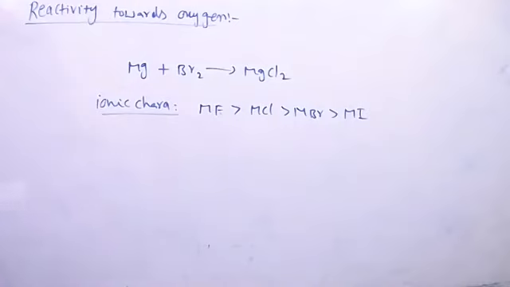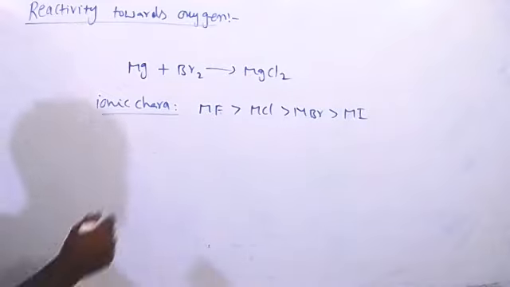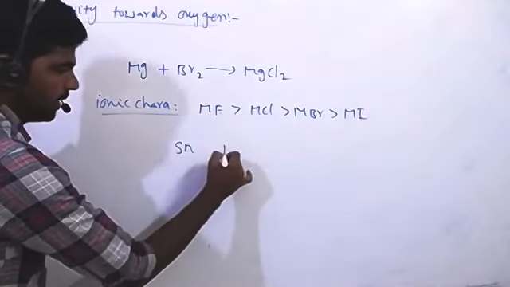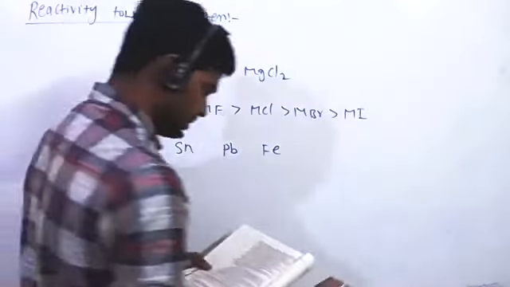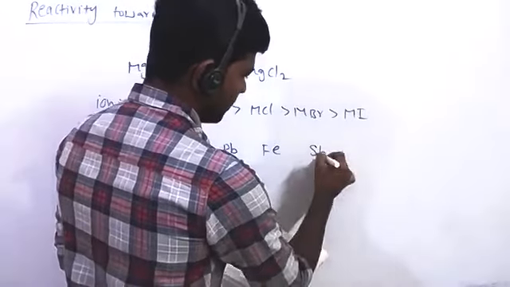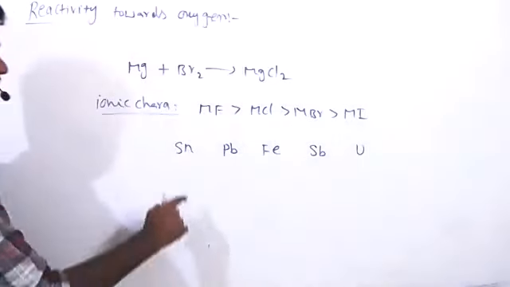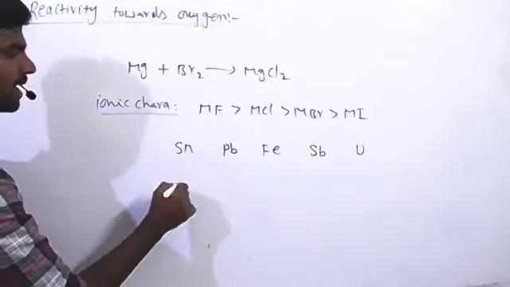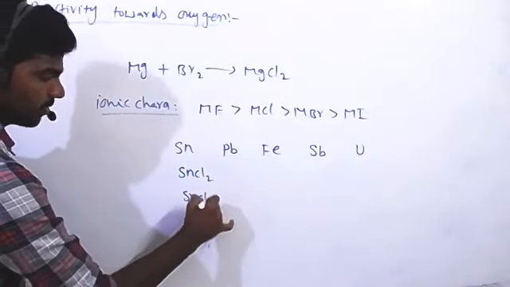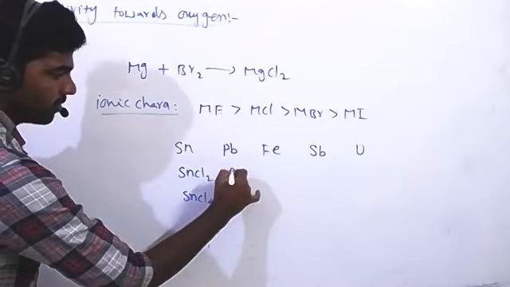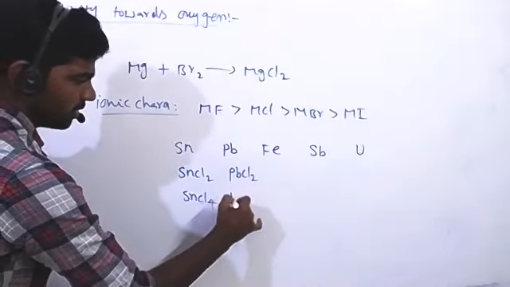This is an important point. Suppose a metal is able to show more than one oxidation state, that is forming more than one kind of metal halides. For example, like tin, lead, iron, antimony, uranium. See, tin is forming halides, we can take any halogen, SnCl2, and able to form SnCl4 also. Lead is able to form PbCl2, PbCl4.